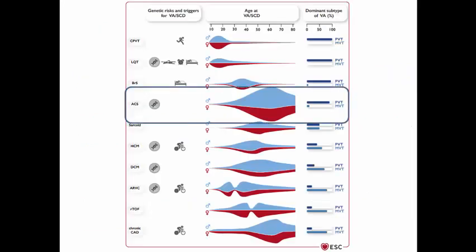As we see in this famous diagram, the age of presentation of ventricular arrhythmias in patients with coronary artery disease usually starts from the age of 30s, which is the fourth decade. In acute coronary syndrome, the dominant type of ventricular arrhythmia is polymorphic VT, whereas in chronic coronary artery disease, famously known as chronic coronary syndrome, the dominant type is monomorphic VT.